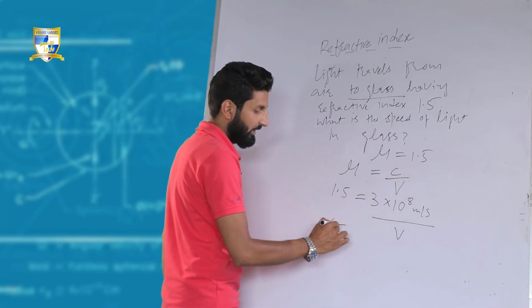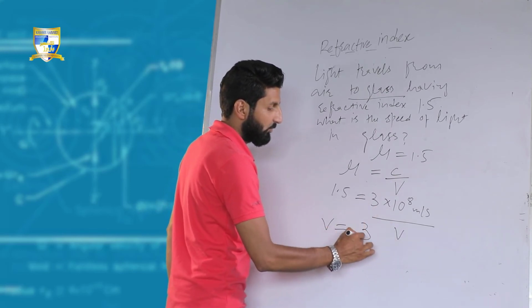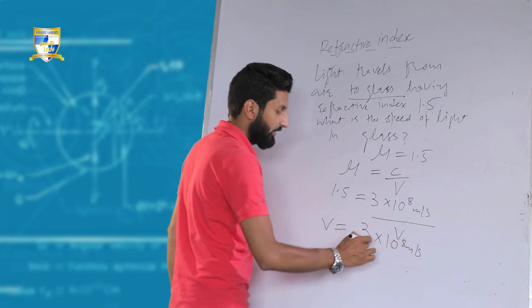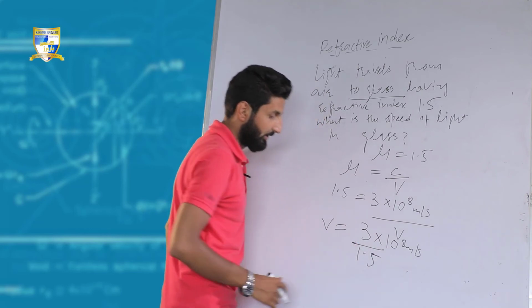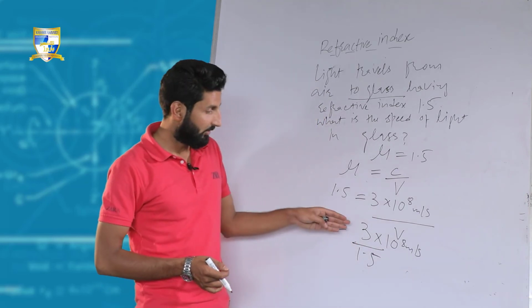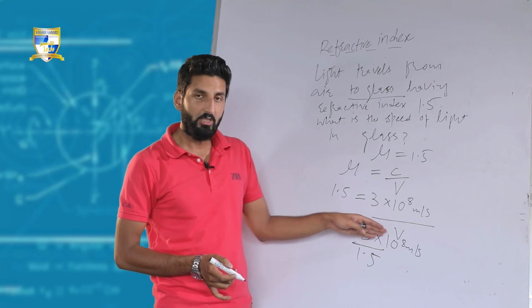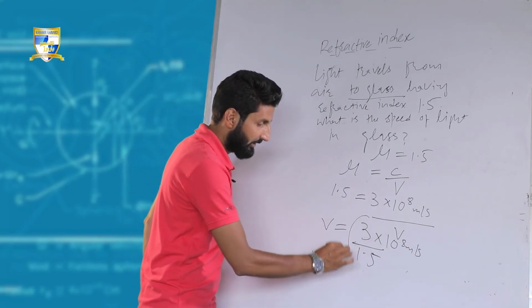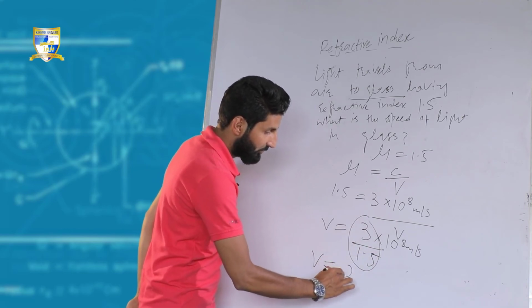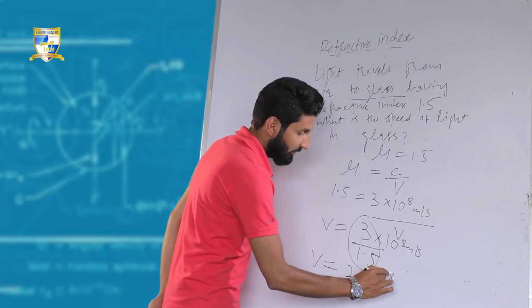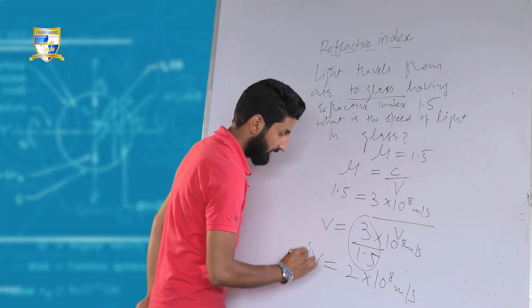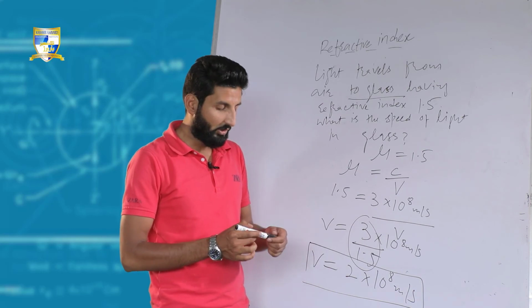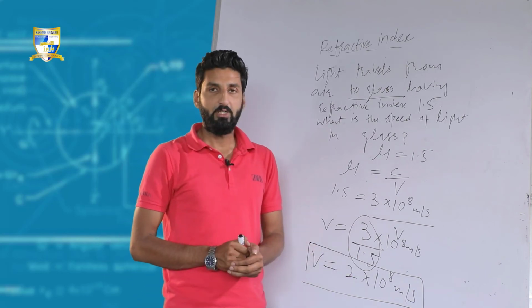So V will be equal to, we will transpose it, 3 into 10 raised to power 8 meter per second, and this 1.5 would come in the denominator. So V is equal to 3 into 10 raised to power 8 meter per second divided by 1.5. V is equal to 3 divided by 1.5, which is equal to 2. 2 into 10 raised to power 8 meter per second is the answer. So the speed of light in glass is equal to 2 into 10 raised to power 8 meter per second.